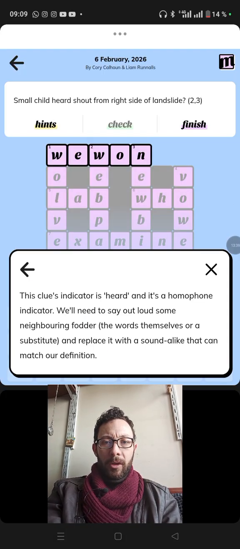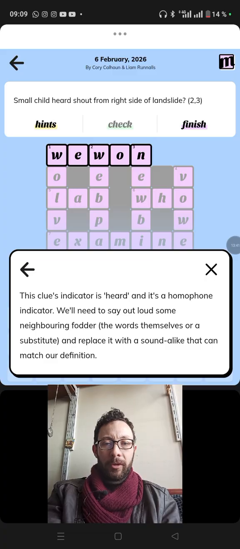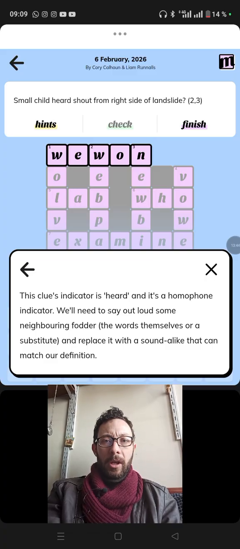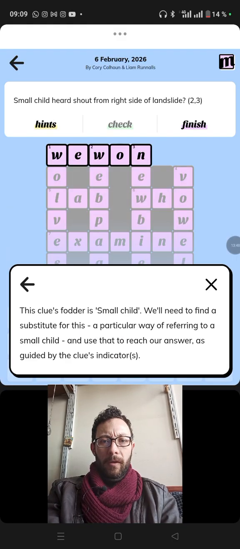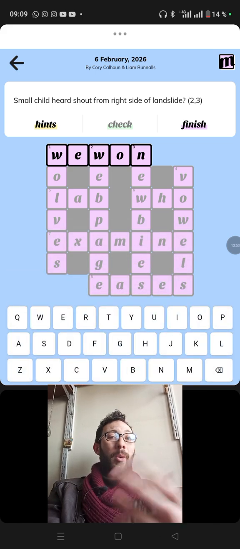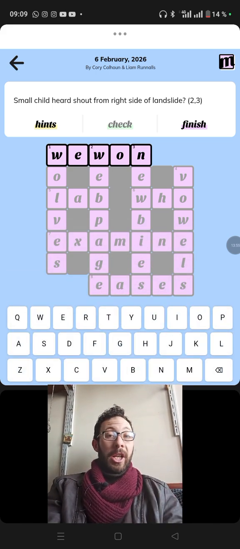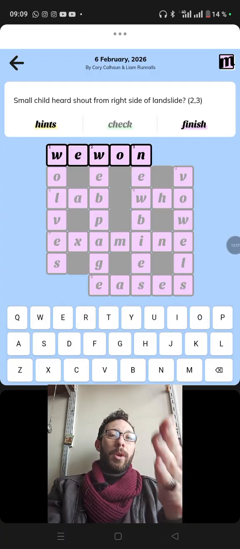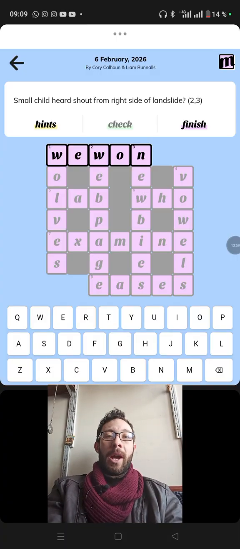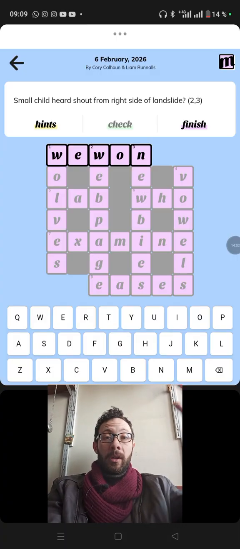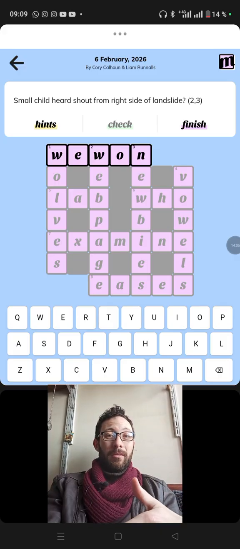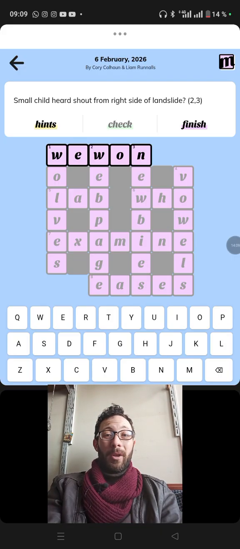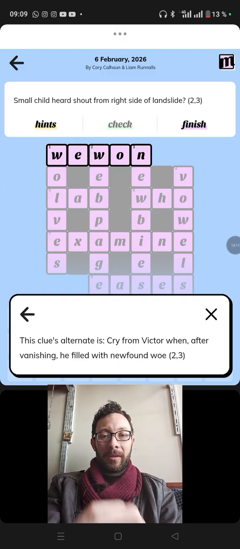The words themselves are replaced with a sound. So heard is telling us to say small child. Maybe there is a word for small child, we won, that I don't know, and we won is a shout from right side of landslide. We won! And that's what people from the right side of the landslide would scream because of a game I'm not familiar with. I want to see the alternate.